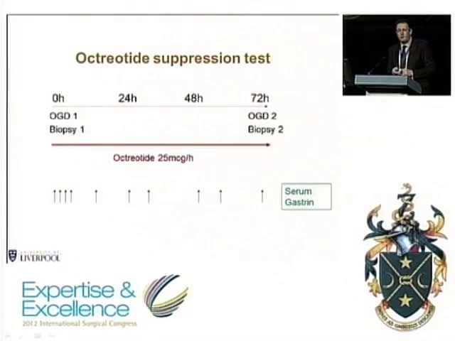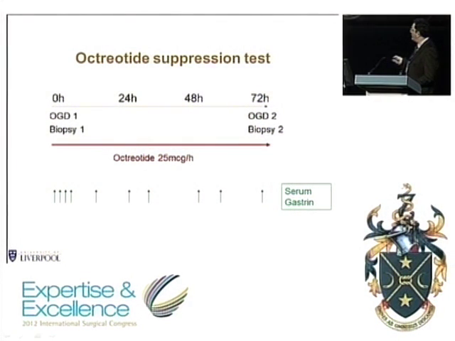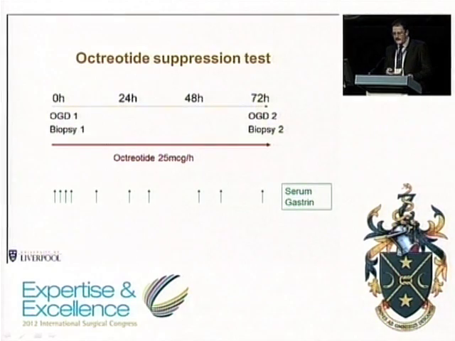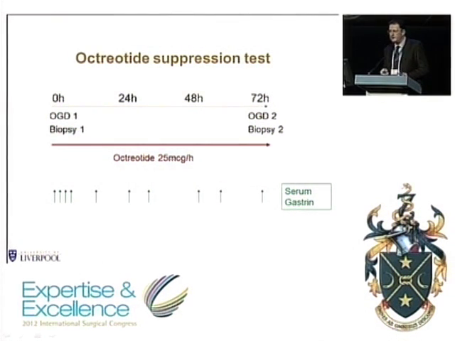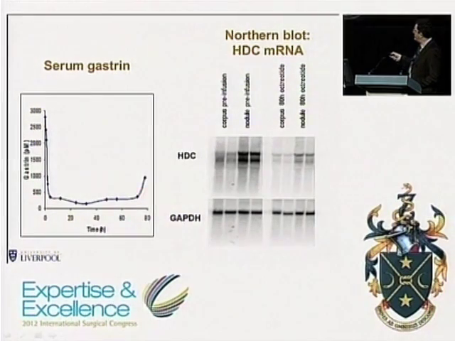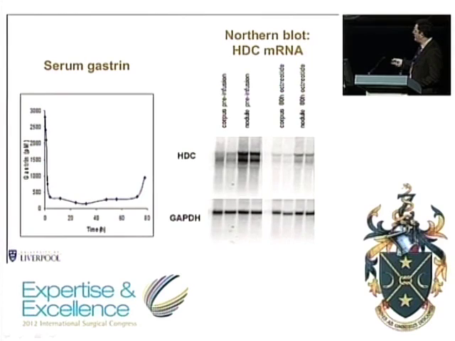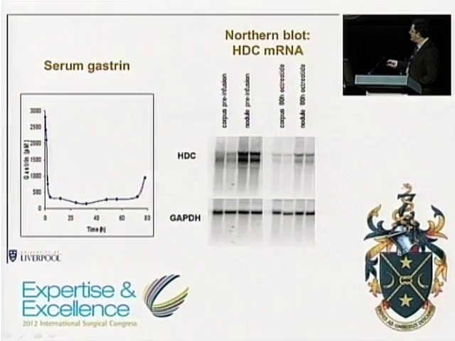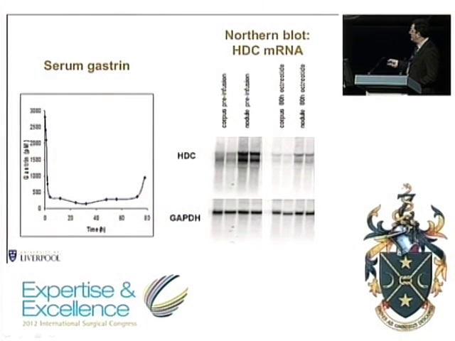This is what an octreotide suppression test involves. You perform an endoscopy at time 0, infuse octreotide intravenously for 72 hours, and monitor the serum gastrin concentration. They can't fast the whole time. And then after 72 hours, perform a second endoscopy with a second set of biopsies. We measure the serum gastrin, as I've said, and the typical response is a marked reduction within an hour or 2 and suppression of the hypergastrinemia, not complete. Normal serum gastrin concentration is about 40 picomolar, so it's still quite high, but much less than when it started.